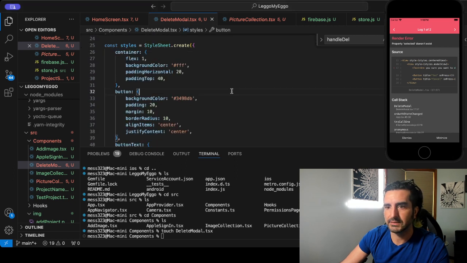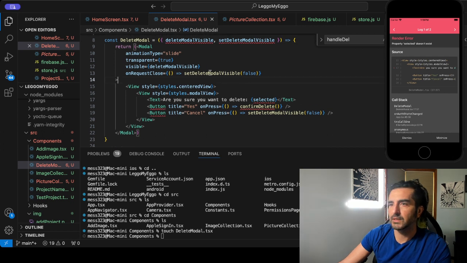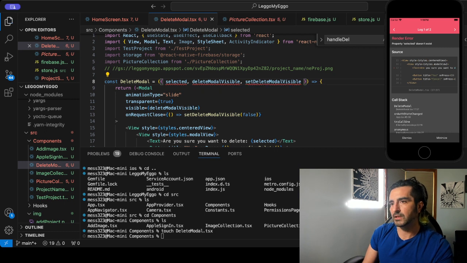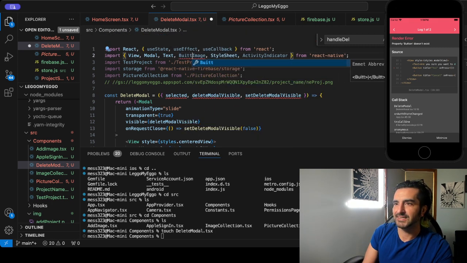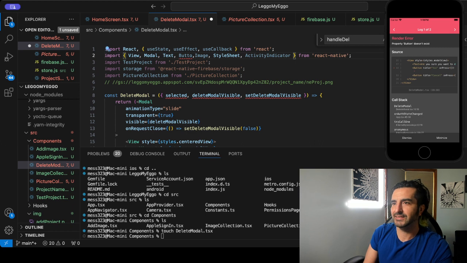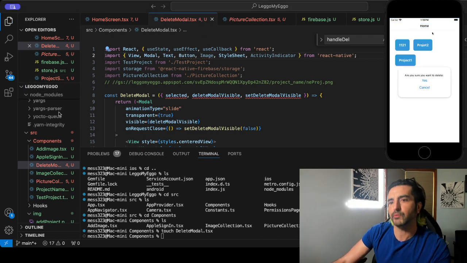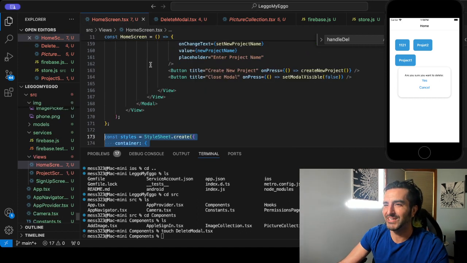Property selected doesn't exist. Oh, it is selected here? Where's selected? Okay, so here's what we need. We need to add selected. This is a lot of props, dude. It doesn't have, but did you see how the stuff it doesn't have? We should just inherit. This is a delete modal, dude. It's with the business. All right, let's go comma. Let's go save. Oh, look what we got. Let's hit cancel. Oh, it's totally not working. I think it's not working. That was like a very preemptive celebration.